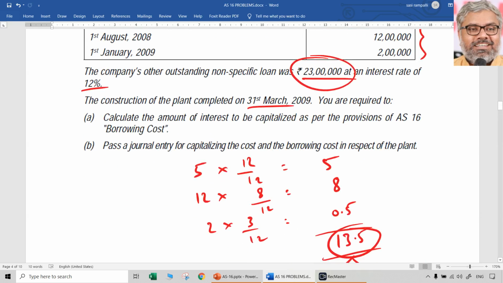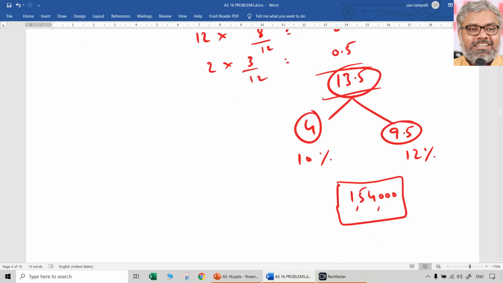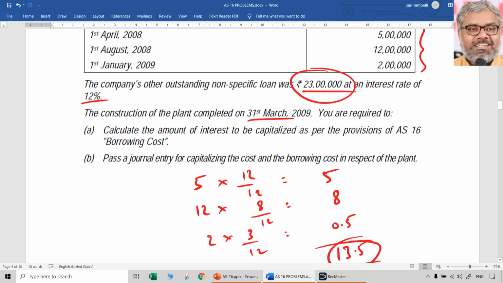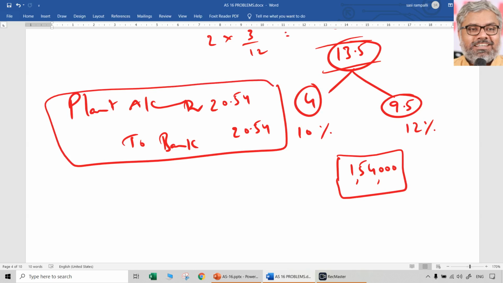That's it. What will be the entry here? What is this asset that you have to see? Plant, right? Plant account at R2 bank. So how much will be the plant account? Original cost anyway, plus interest. What was the original cost? 5 plus 12 plus 2, 19 lakhs, plus interest also to be capitalized 1.54 lakhs. That means 20.54 lakhs has to be totally capitalized in one entry, assuming no entries were passed earlier.